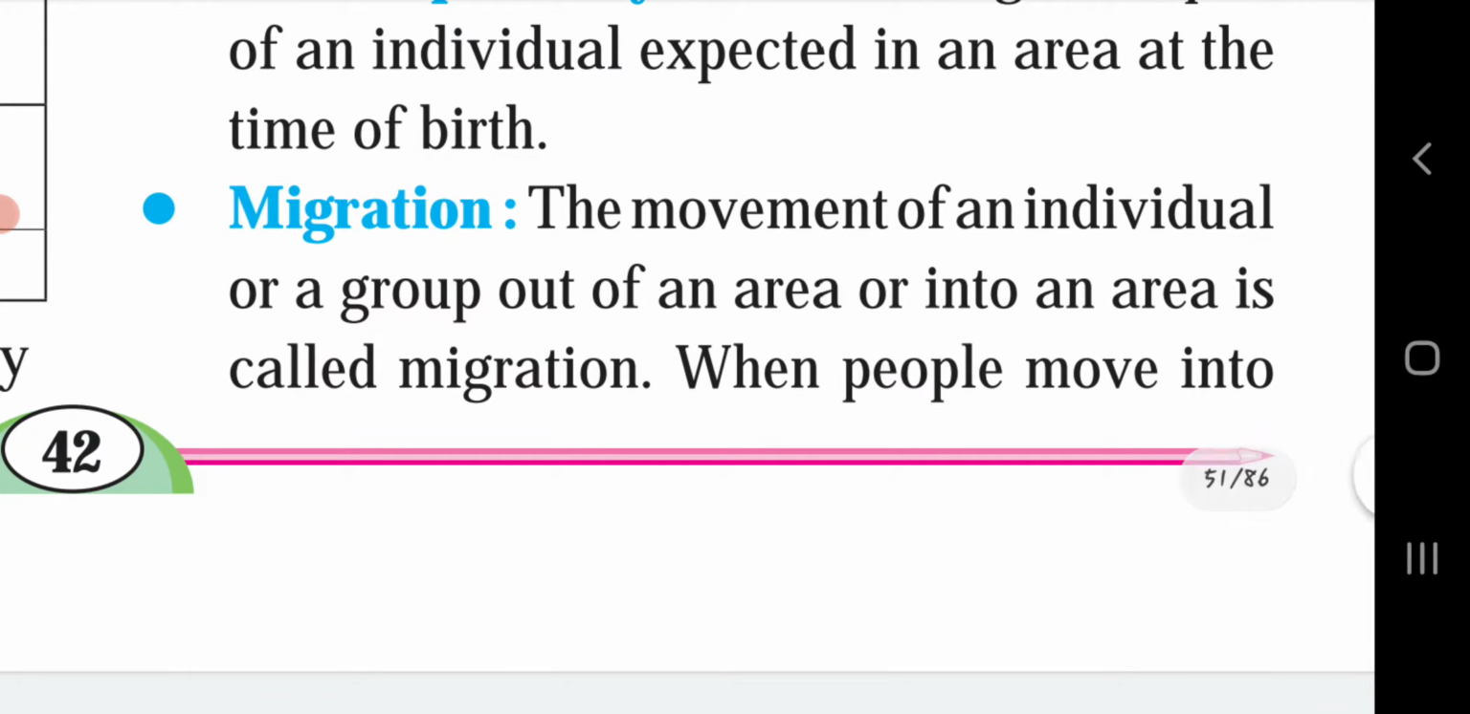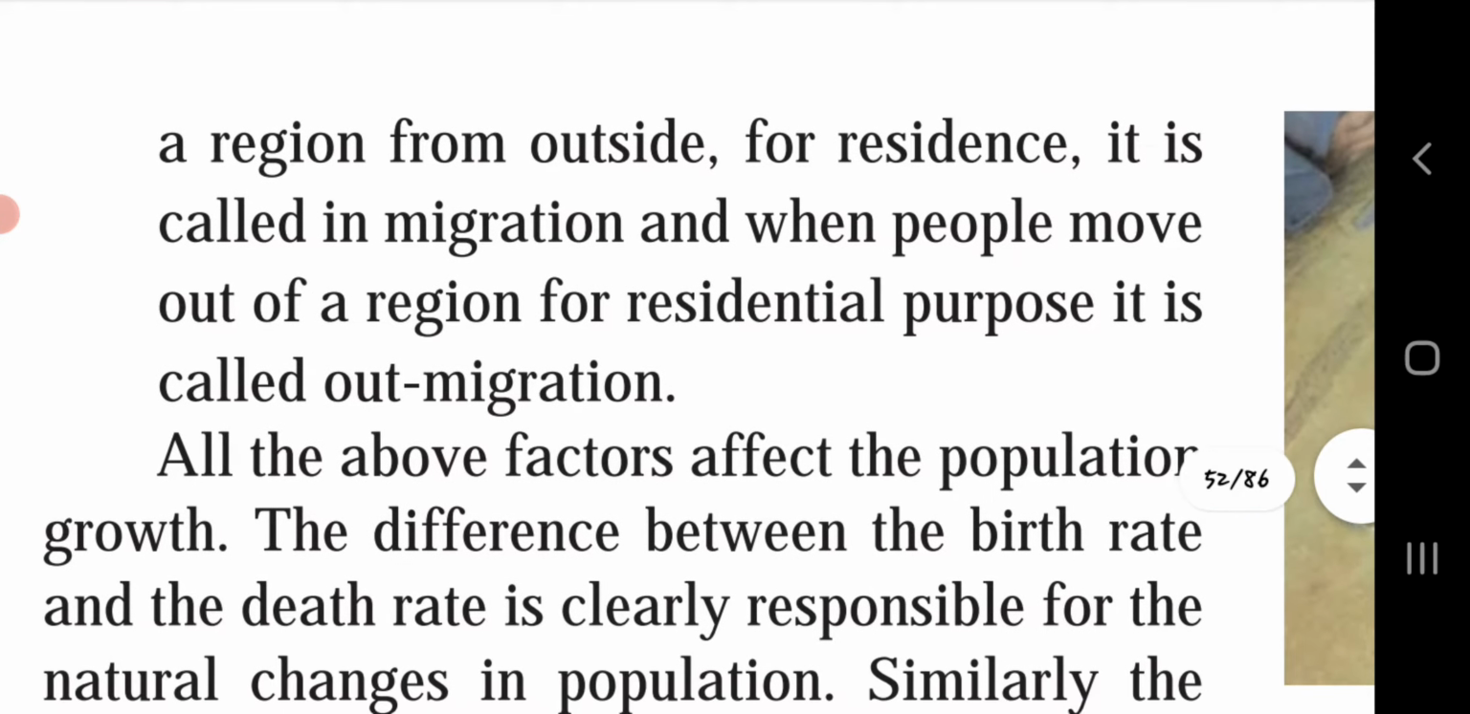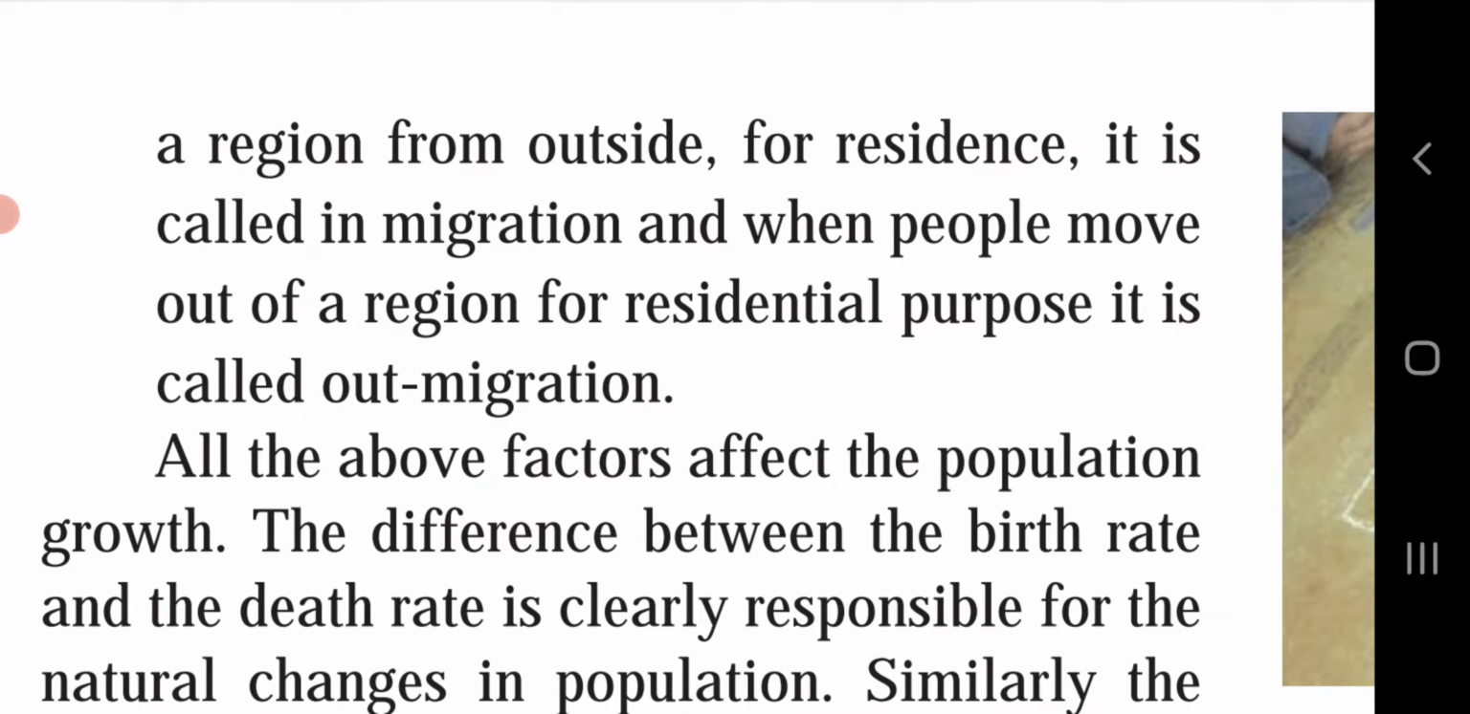Migration. The movement of an individual or a group out of an area or into an area is called migration. When people move into a region from outside for residence, it is called in-migration. And when people move out of a region for residential purposes, it is called out-migration. So, two types of migration happen, in and out.